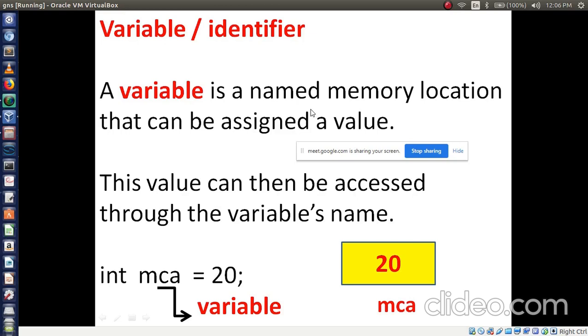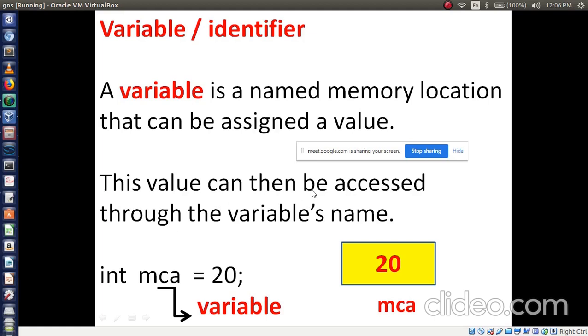A variable is a named memory location. Here I have taken one variable name, that is MCA. MCA is equal to 20 I have assigned. Here 20 is nothing but our value. A value being assigned means we are storing a value in computer memory, in some location. What is the name of that location? The memory location name is MCA. MCA is nothing but our variable or identifier. We have to identify. That is the meaning, right?